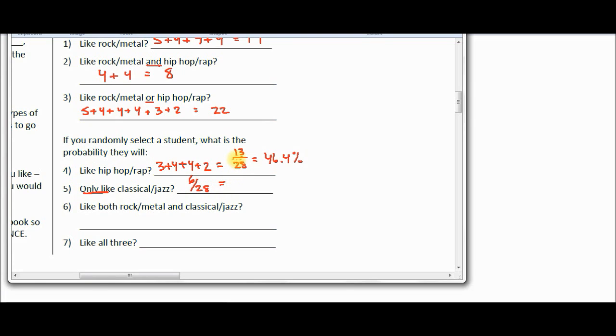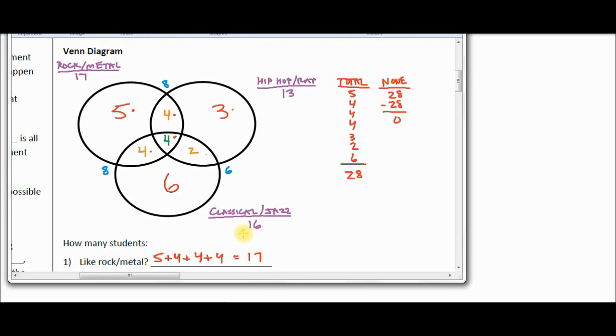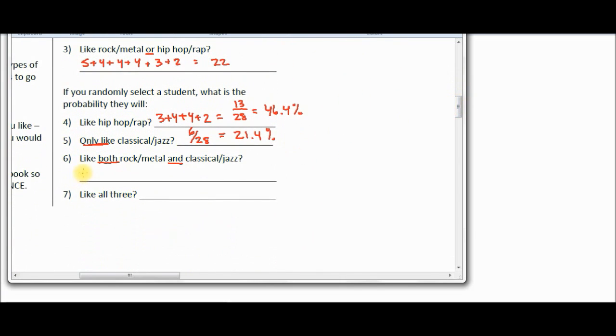Put that in your calculator. 6 divided by 28, 0.214, which is 21.4%. Okay, how many like both rock metal and classical jazz? Take a look. Here's rock metal, here's classical jazz. These 4 people like rock metal and classical jazz. So do these people, because they like all 3. So we've got 4 and 4. We've got a total of 8 people who like rock metal and classical jazz.